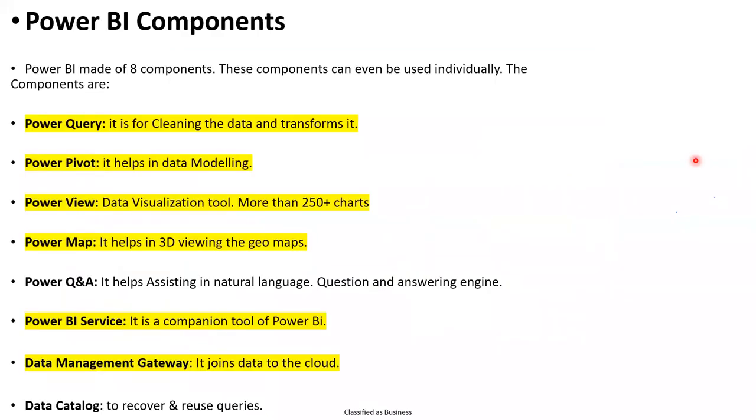Every report or tool comes with some components, and Power BI also has some components. There are 8 different components, and I will tell you briefly about the 8 which are very important in Power BI. First, Power Query, the Power Query editor.